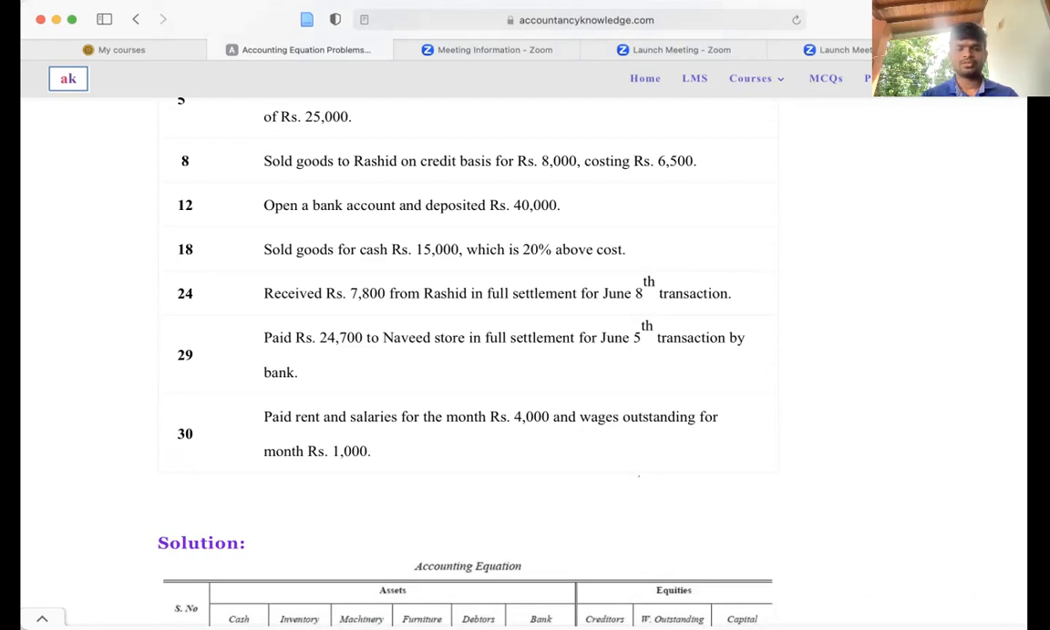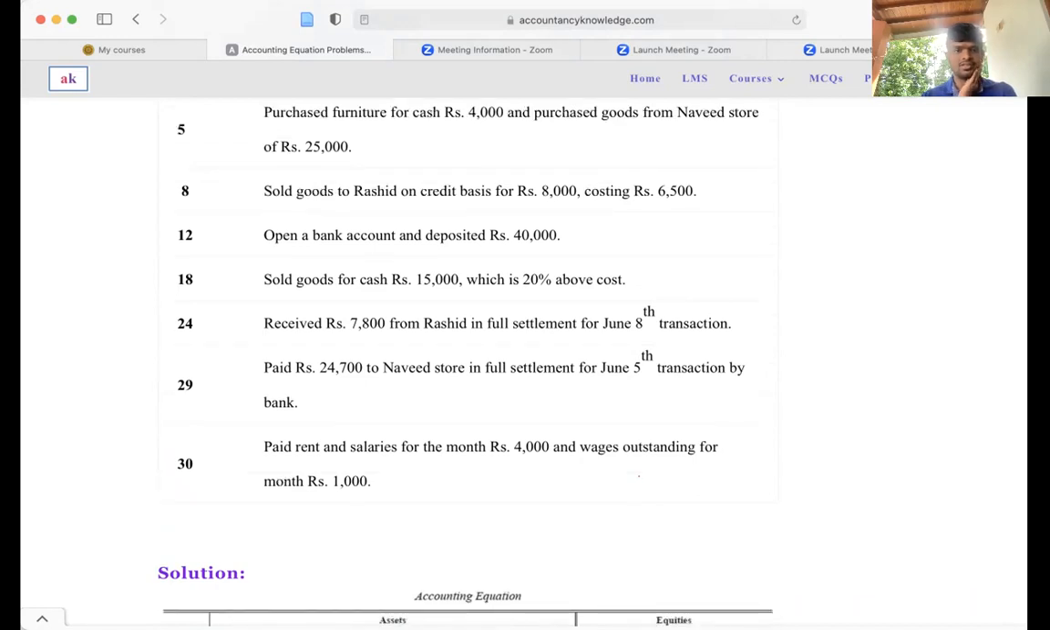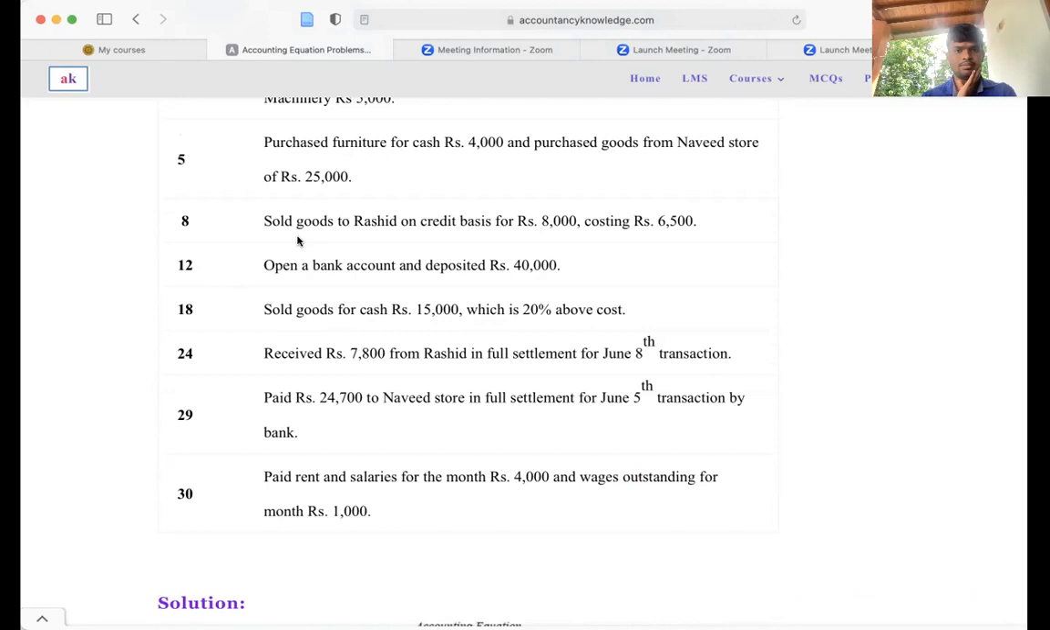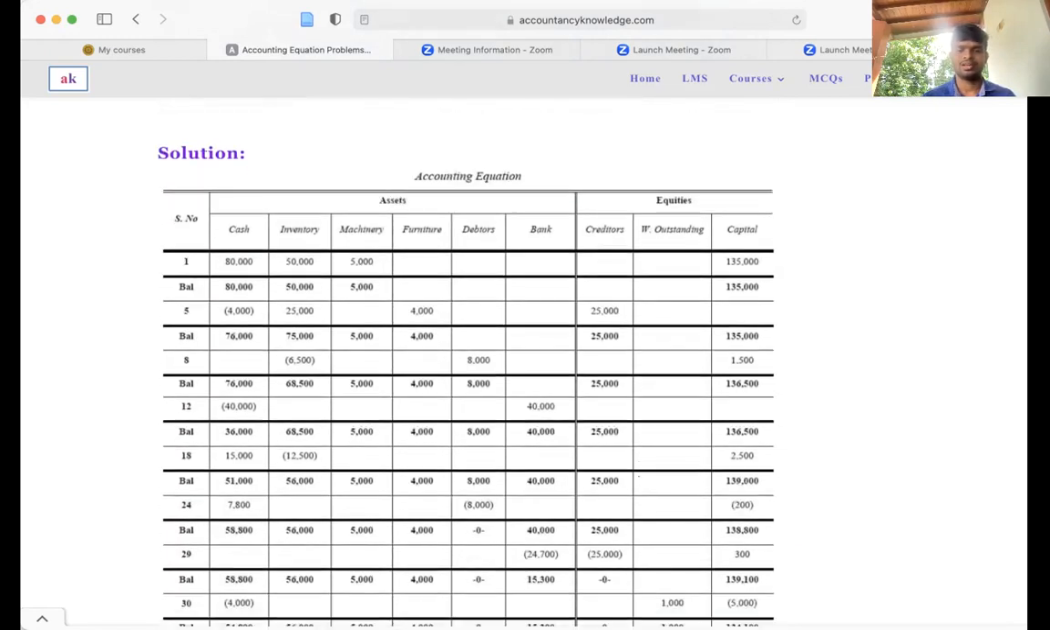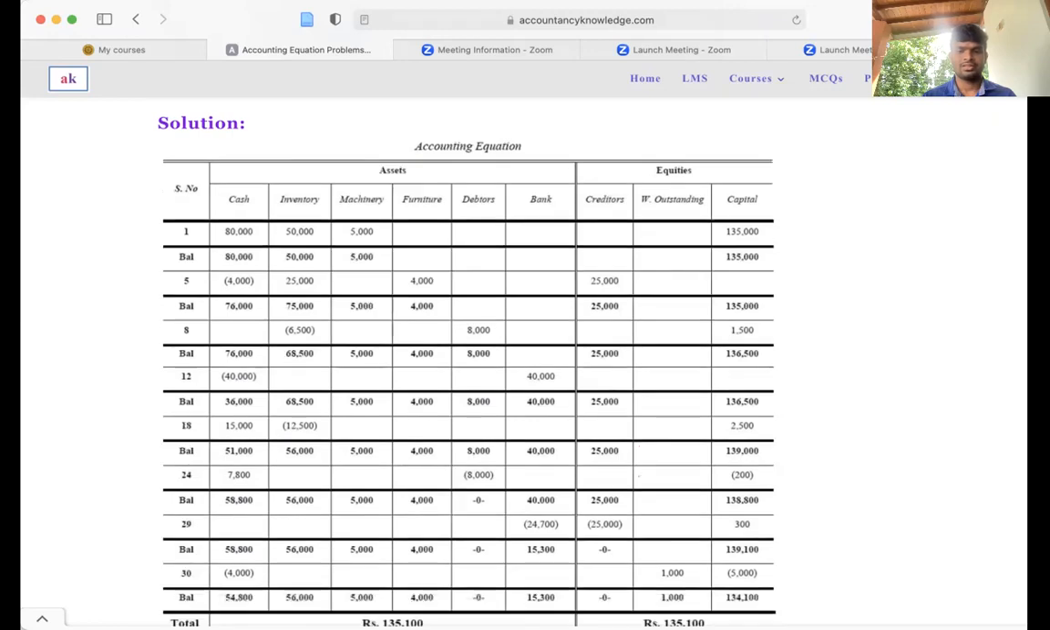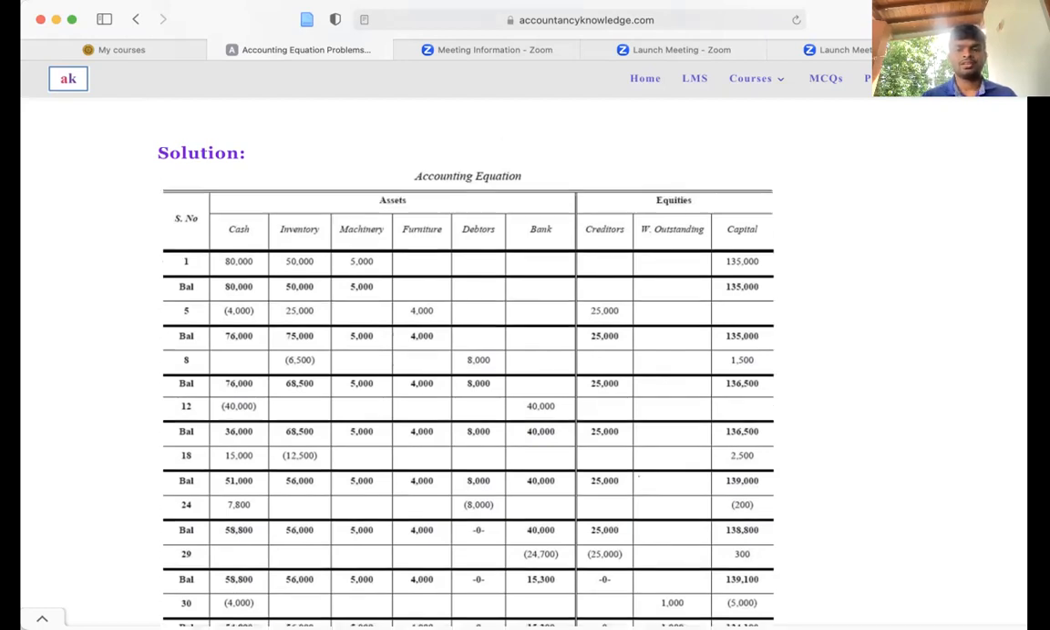Paid rupees 24,700 to Navid Store in full settlement for the June 5th transaction, right? You bought goods for 25,000 as a payable amount, but you have paid only 24,700, and the 300 rupees is your income, because you get it as an early settlement discount. 24,700 is reduced from the bank, your creditors balance will be reduced by 25,000, and the balance is your income, which you need to identify as an increment in the capital.